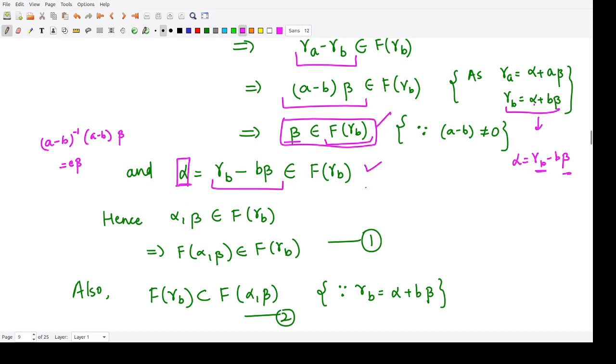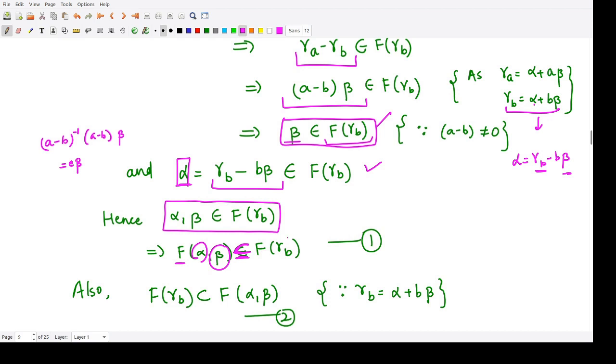So using these two relations, you could write that both alpha and beta are present in F of gamma B. So that means when these elements alpha and beta are adjoined to F, being a field, it is contained in this field F of gamma B. So this is our equation number 1.